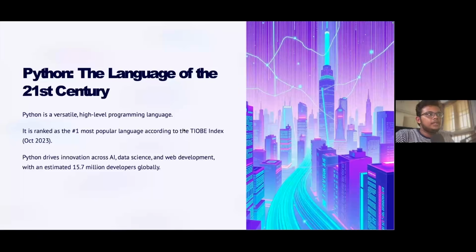And let me give you a quick overview of Python programming language. So Python is a versatile high-level programming language. So there are different type of programming languages like low-level programming language, high-level programming language, and machine code.